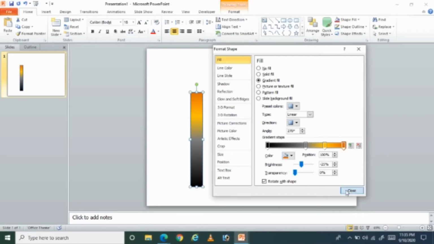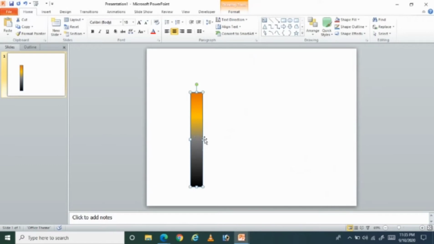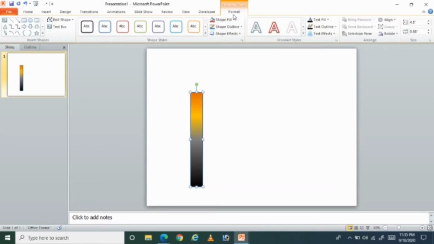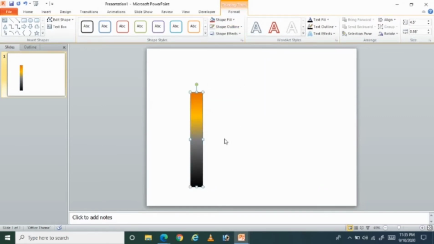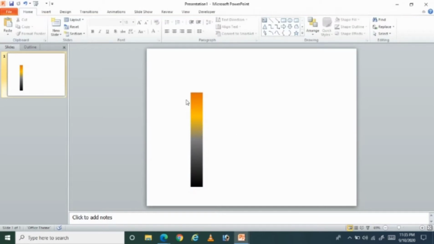Just click on close and then click anywhere on the slide. Now you can see the different colors, and there is one border here for this shape. Now I don't want this, so I just double click on this one and I selected shape outline from shape styles and no outline. Now you can see there is no outline for this shape.